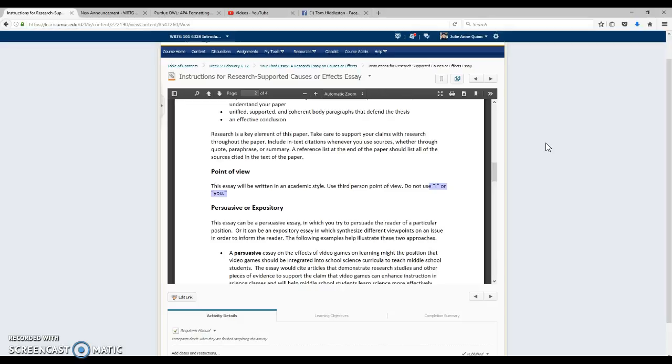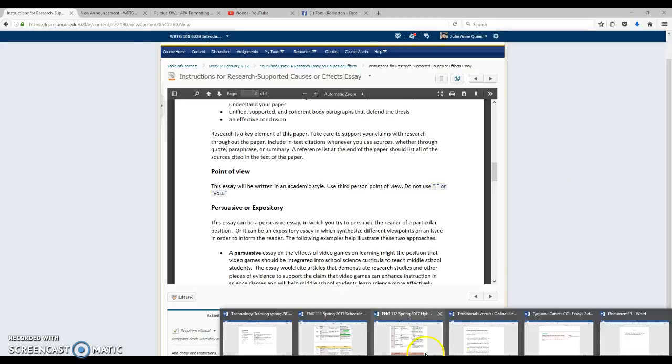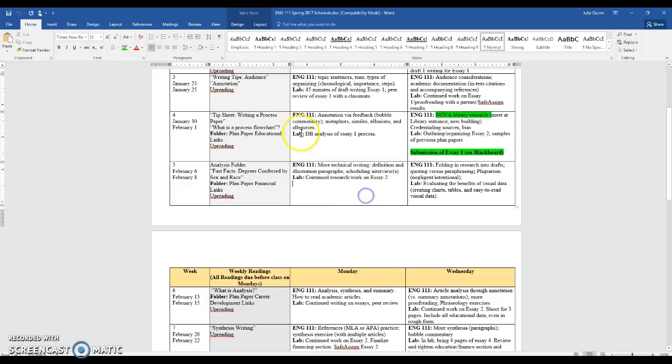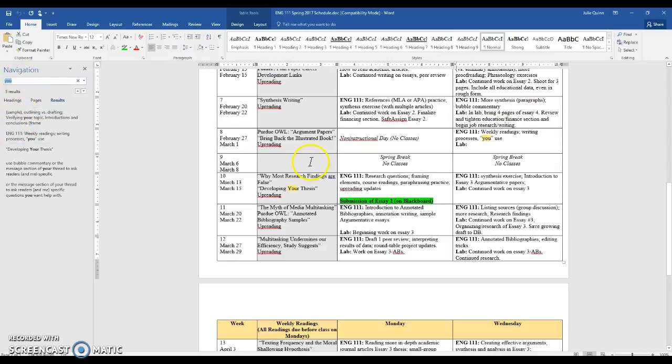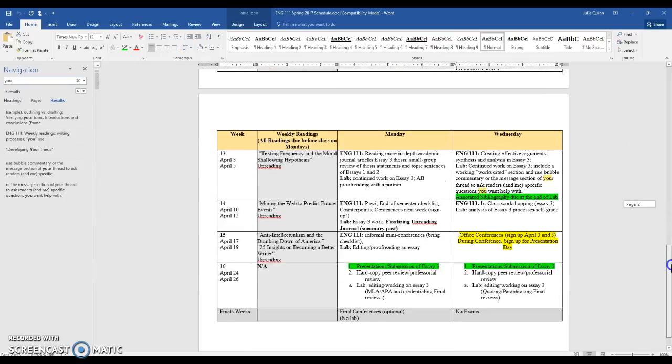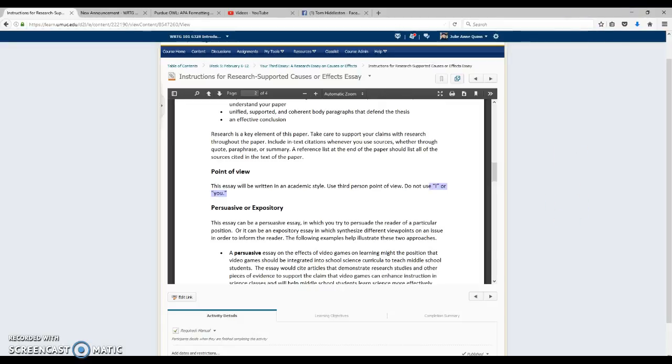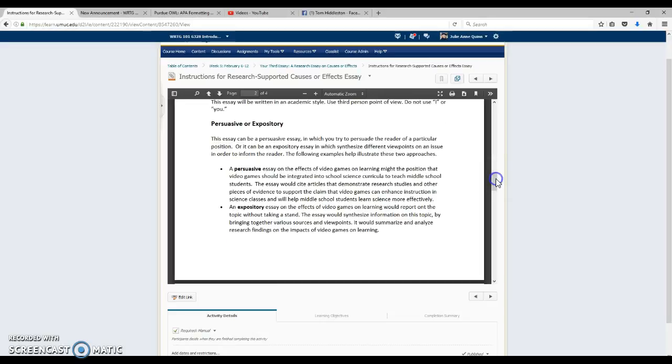So note that in Word, you can also go into a document here. This is a Word document for one of my other classes. You can go to the Home tab and go to Find. You can search for "you," and do you see how it's going to highlight it in each instance? It doesn't so much matter if you write it in your draft. I can give you feedback and help you with that. But what you want to make sure of is that you eliminate it before the final version. And if that's a habit you have as a writer, it's easy enough to fix because you can just do an electronic search.